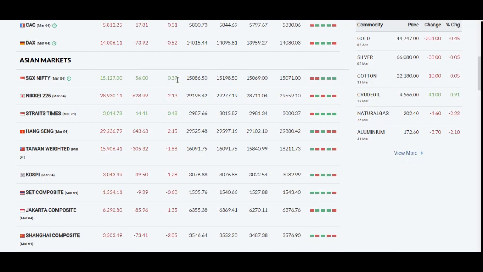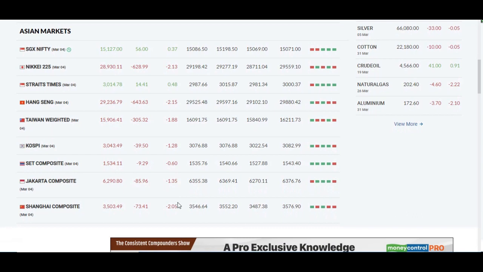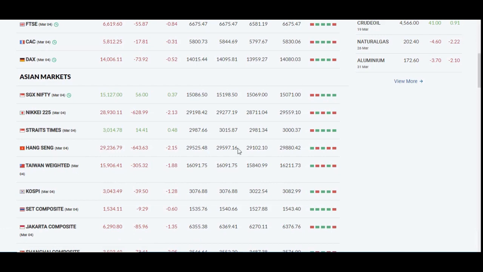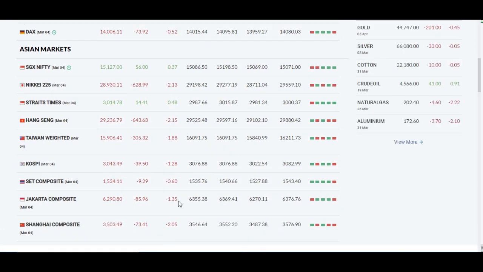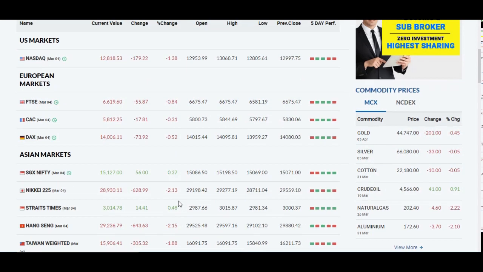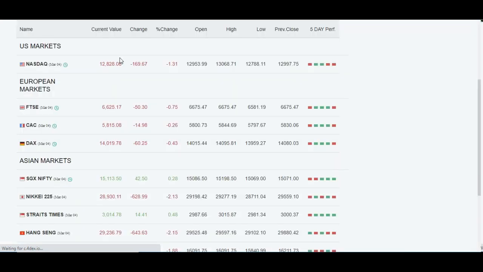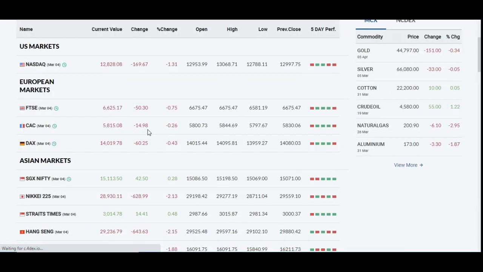We can see all the major indexes are on the red side. Most of the indexes have had a downside movement today. All the indexes in the Asian market are in the red. Post that, if you look at the European market, again it is on the red side only. All the markets have moved on the downside. So this is the downtrend of the Asian market and the European market today, and we can come to know that the global sentiment for the market today is negative.